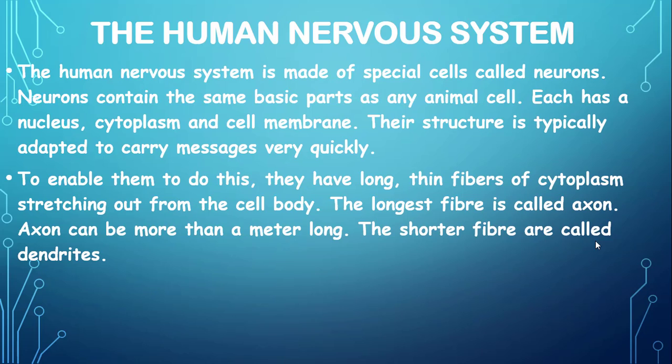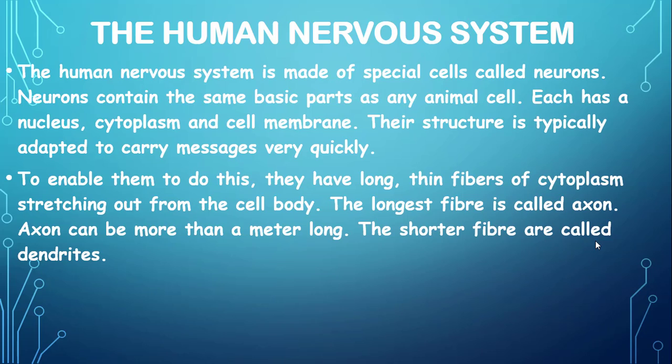Dendrites are part of the neuron. They are called the inputs of the neuron. With the help of dendrites, they receive information from nearby cells. The axon is part of the neuron.